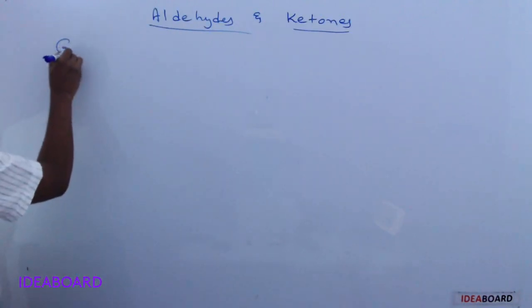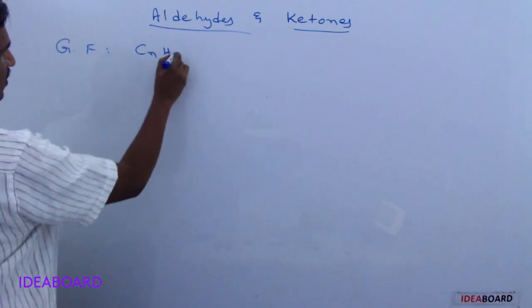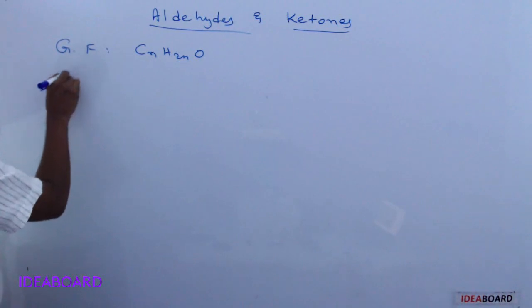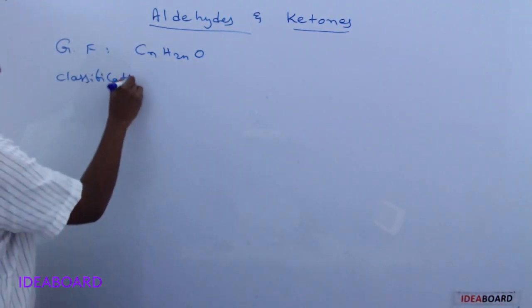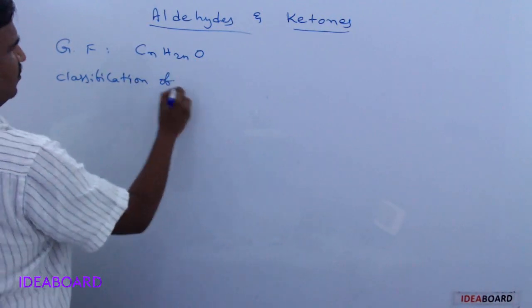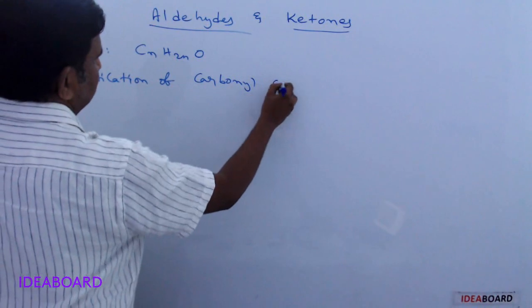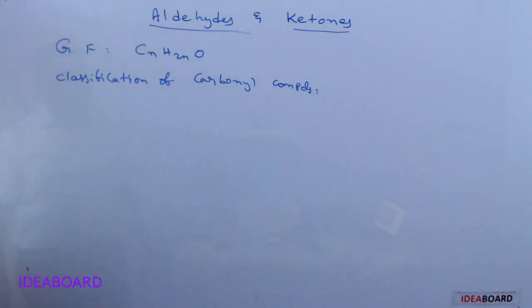Next, the general formula of aldehydes and ketones is CnH2nO. And the next topic is classification. The classification of carbonyl compounds: aldehydes and ketones.